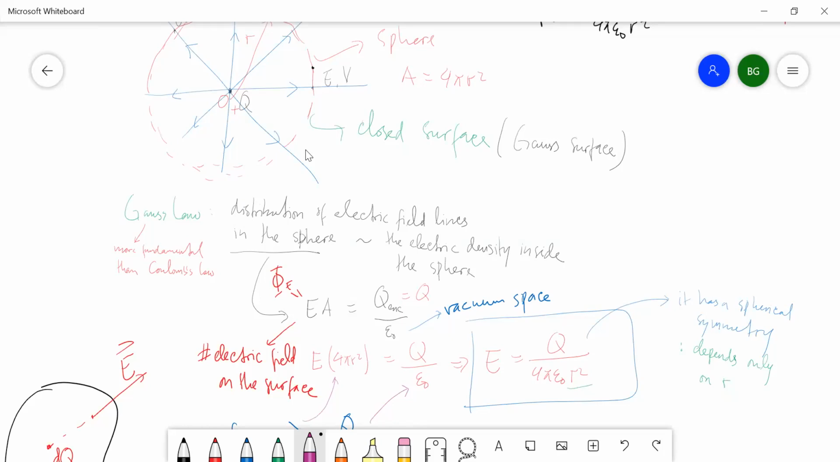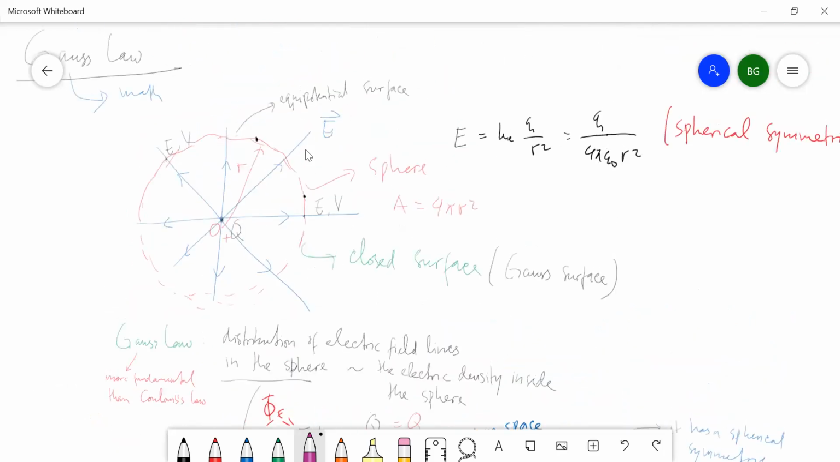Any question? Sir, I still don't understand how to count the charge. Yeah, you see the charge here, we have the symbol here, this one. O means origin.